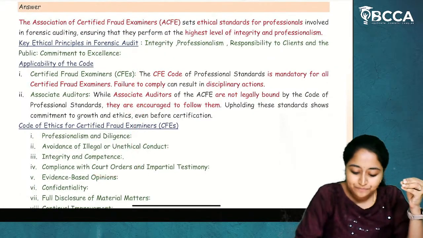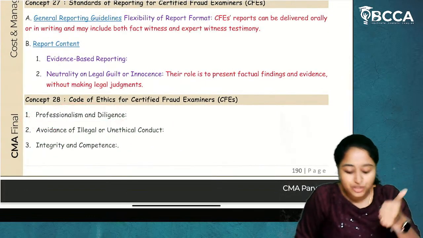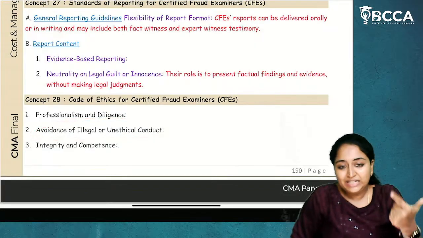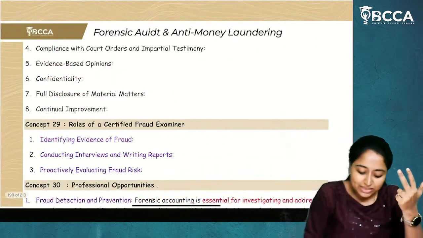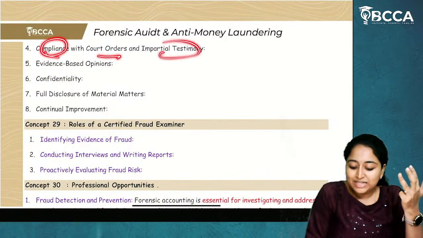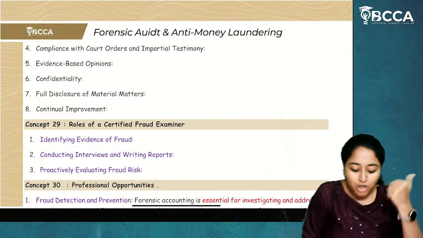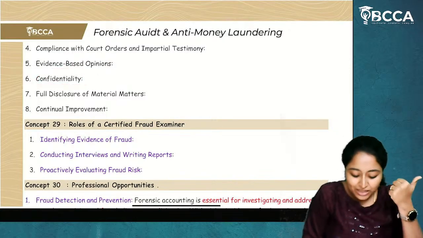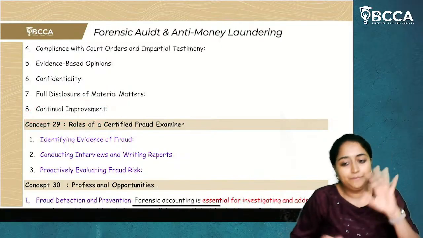This is a Super 50 question. Now, what is the code of conduct? First, professionalism and due diligence, avoidance of illegal or unethical conduct, integrity and competence, compliance with court orders and impartial testimony, evidence-based opinion should be given, always there should be confidentiality, full disclosure of material matters, and continual improvement.